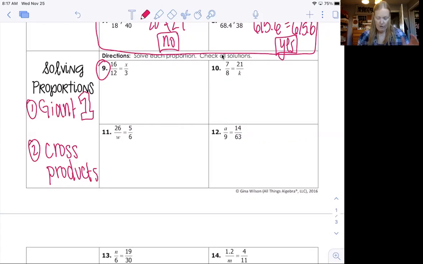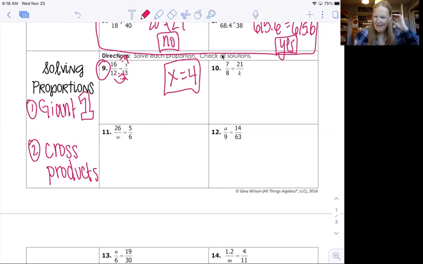Okay, so here's what we want to do. In number 9, if you can figure out how to go from 12 to 3 using multiplication or division and apply that to the top, that's how you solve it. So 12 divided by 4 makes 3. So whatever you do to the bottom, you got to do to the top. And 16 divided by 4 makes 4. So x is 4.